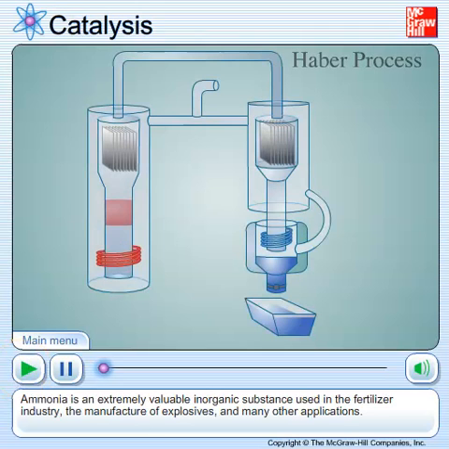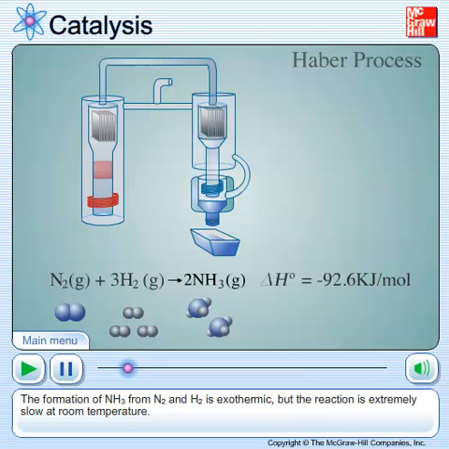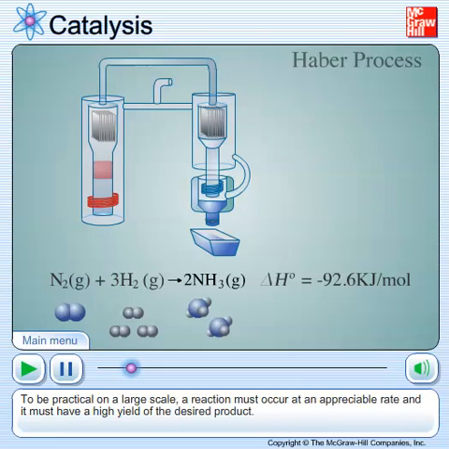Ammonia is an extremely valuable inorganic substance used in the fertilizer industry, the manufacture of explosives, and many other applications. The formation of NH3 from N2 and H2 is exothermic, but the reaction is extremely slow at room temperature. To be practical on a large scale, a reaction must occur at an appreciable rate and it must have a high yield of the desired product.